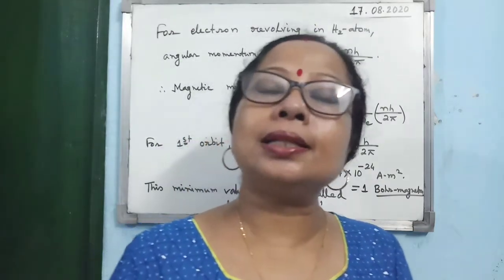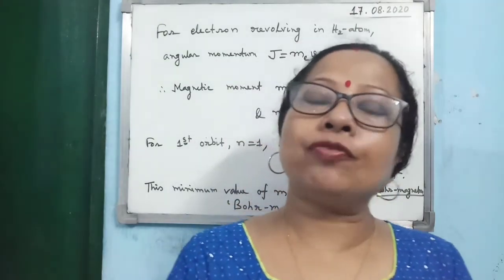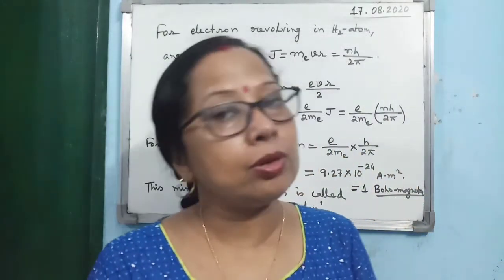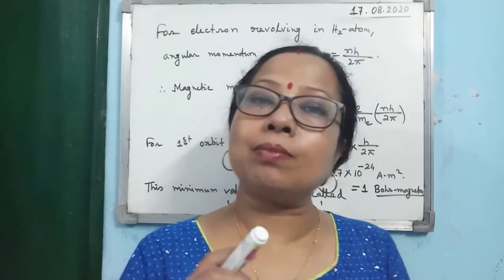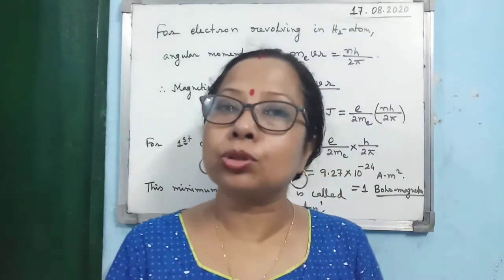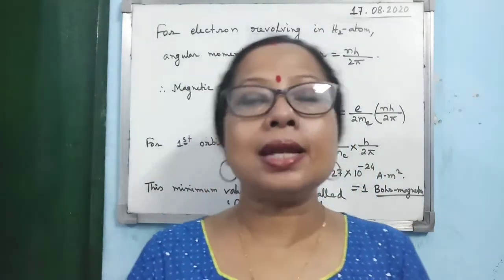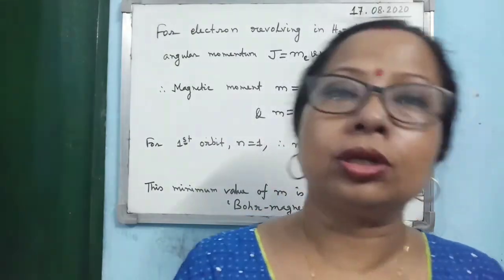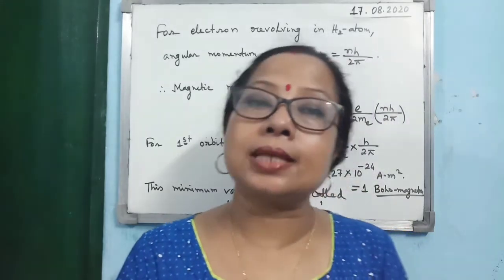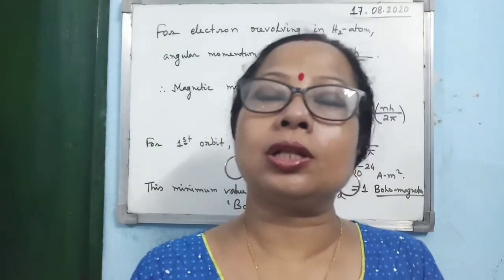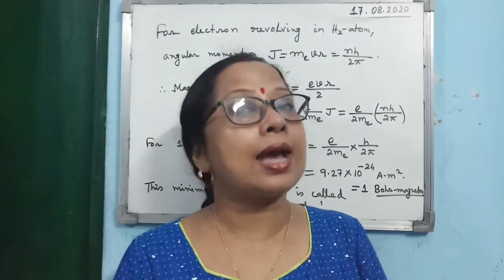Then next, what are the characteristics or properties of the magnetic field lines? Magnetic field lines are always closed and continuous curves. Second point, as this is the imaginary path followed by a unit north pole, it is always directed from north to south outside the magnet and inside the magnet south to north. Then the most important property: a tangent drawn at any point on the magnetic field lines gives the direction of the magnetic field intensity at that point.